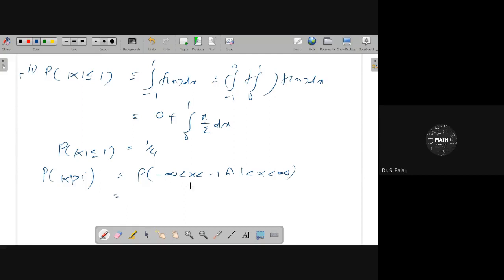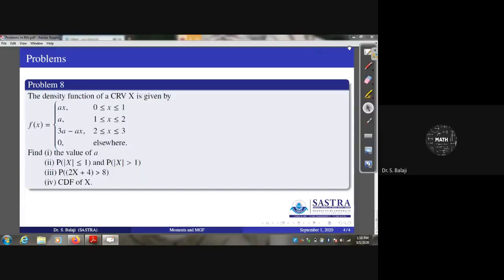This part will be 0, therefore it will be minus 1 to 1. That part is not possible here, therefore you can get 0 here. Mod x greater than 1.